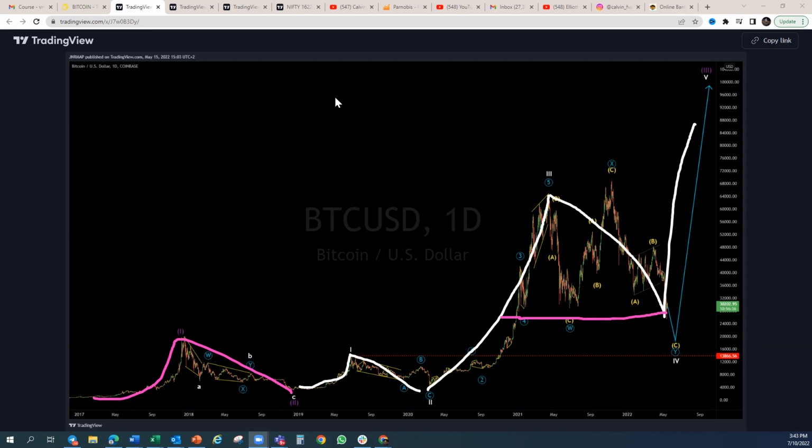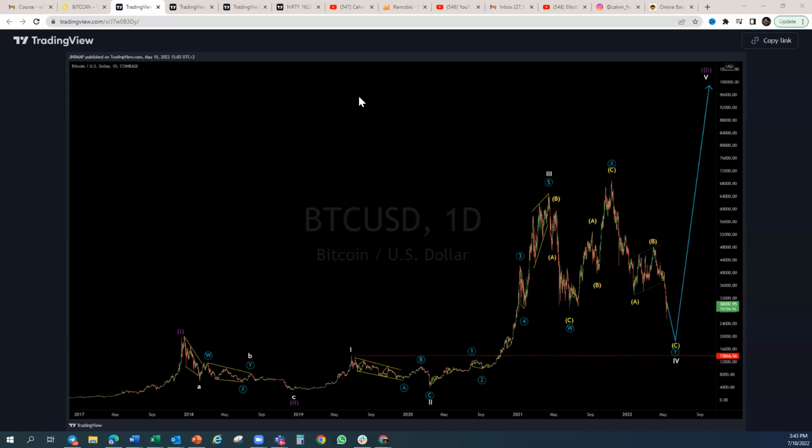But here, let's have a look at what we're expecting. We're expecting this one to give us a 3-wave pullback. I'm going to go into the detail of this structure and then move to the upside. So we'll be looking for this one. This is actually not the white degree. That is the white degree that is going to give us this structure here. And this white here will have to have 5 waves. So let's have a look at this structure here. Now, if you remember, we focused on Bitcoin. This dropped from around 48,000. We focused on this 22,000 to around 20,000 here.